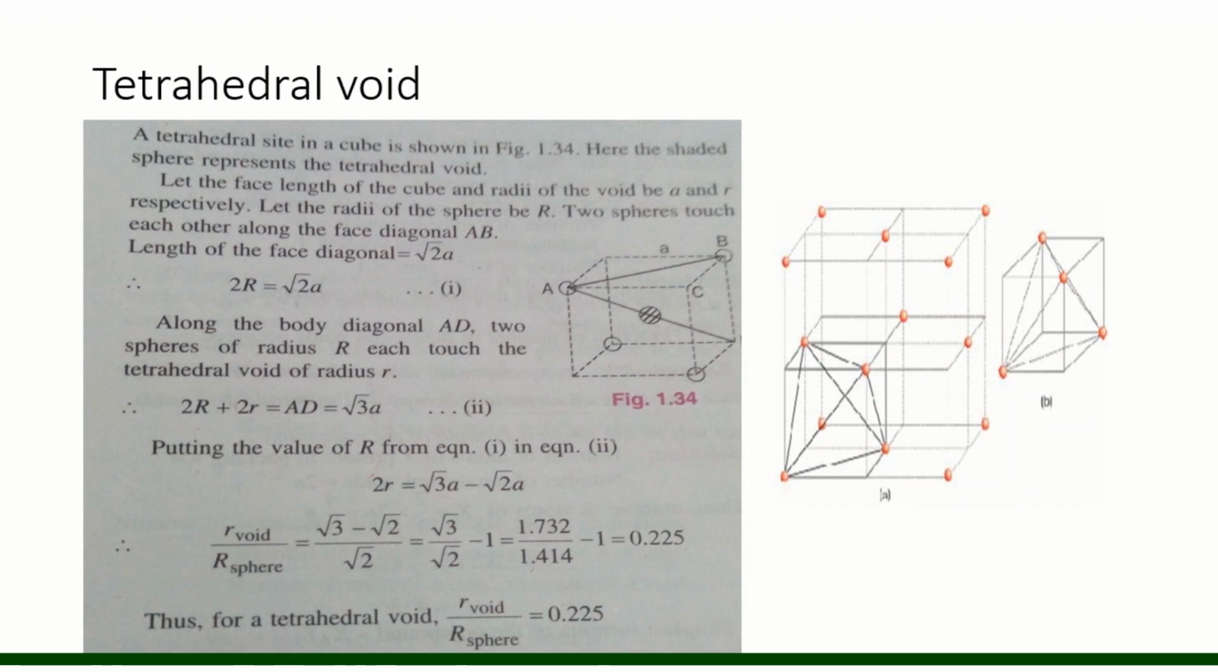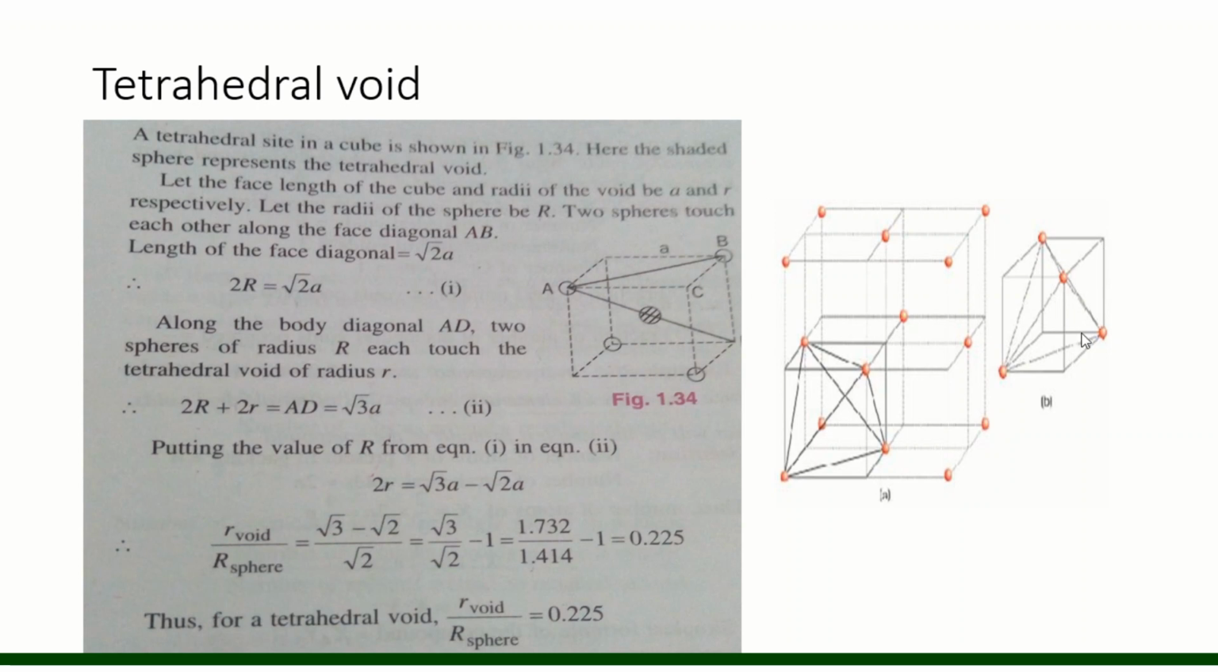Another void is the tetrahedral void. The derivation of the tetrahedral void is not so important, but the ratio is very important. But let me discuss this derivation also. We know the length of the face diagonal will be root 2 a. These are 2 particles only.